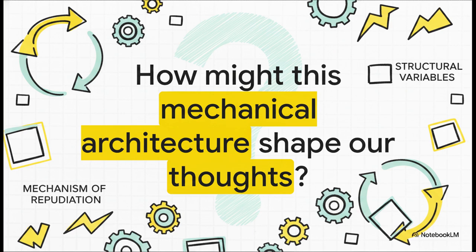Which brings us to the ultimate takeaway. We've seen how systemic functional linguistics proves that everyday language isn't just a loose flow of meaning. It is governed by a strict grammatical physics. We have empty tokens, structural variables, and mechanisms of repudiation running quietly in the background of literally every conversation we have. So I want to leave you with this. If our language operates on such an elegant, almost mathematical system of shifting variables, how might this invisible mechanical architecture shape the very logic of the thoughts we speak?